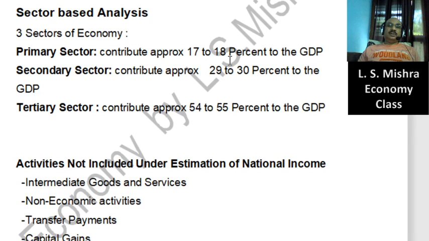With respect to this kind of contribution, these are only the value of production. So even today you may realize that whatever we are producing in a year, the primary sector's contribution is less. Why? Because the valuation and the pricing in the primary sector is very less today. I can give you so many examples. Even today our farmers are suffering. Even today our farmers are not in a position to decide the price of their own products, and that's why government